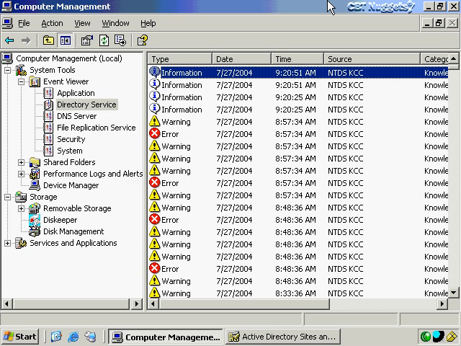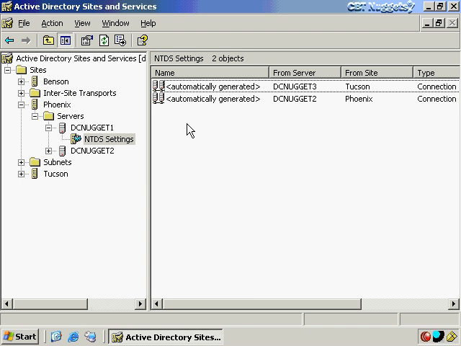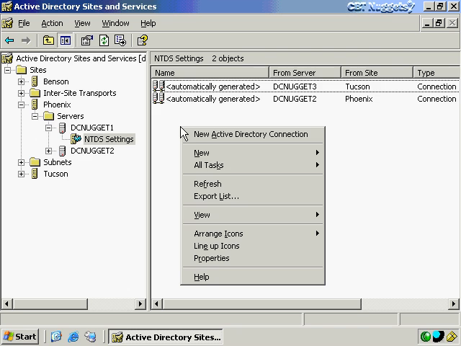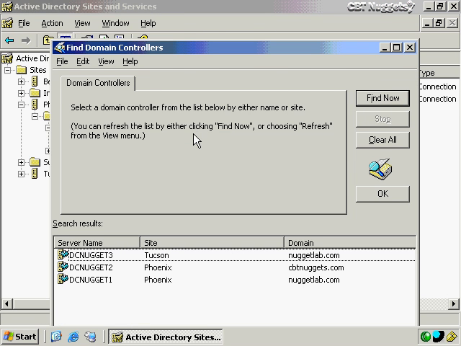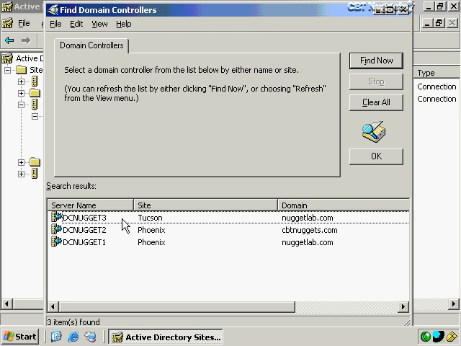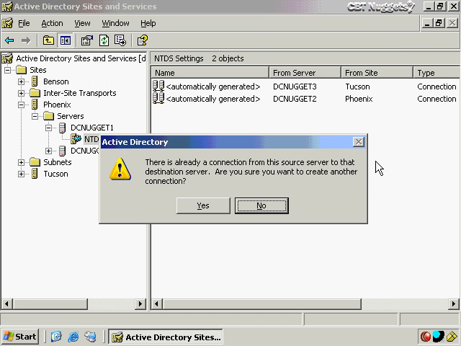It's telling me when it successfully replicated those objects. Now, as I mentioned before, you can manually create a connection object. If you need to do that, you just right-click, choose New Active Directory Connection, and then you just build it on your own. You say, I want to replicate from DC Nugget 3, click OK.